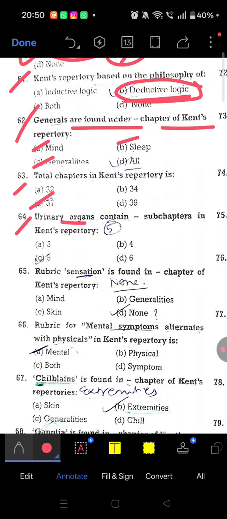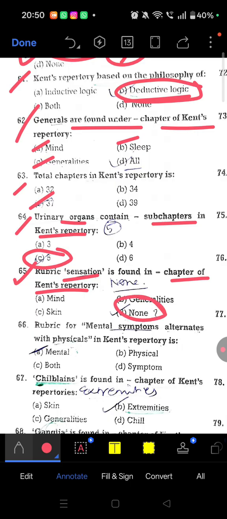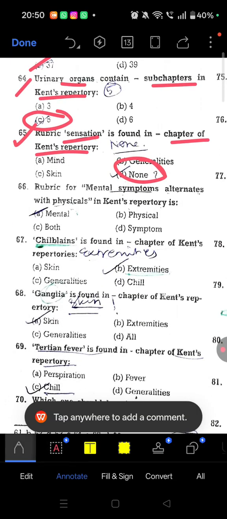Question 64, urinary organ contains how many subchapters in Kent repertory? 5. Okay, question 65, rubric sensation is found in which chapter of Kent repertory? So sensation, there is no such thing, none. Okay, so sensation is not found in Kent repertory.